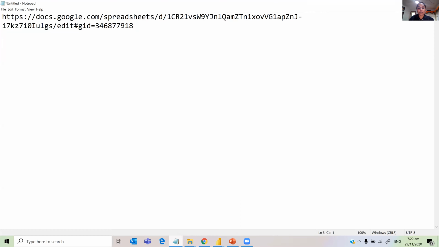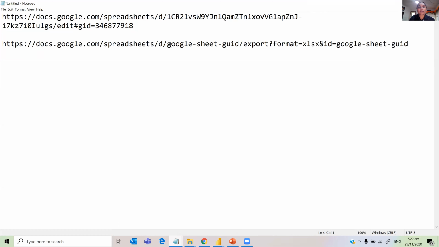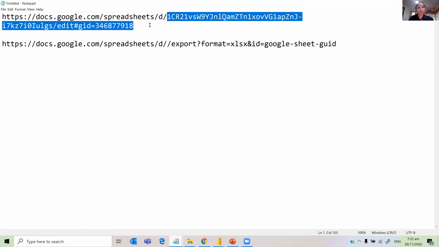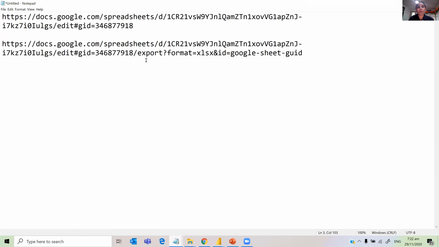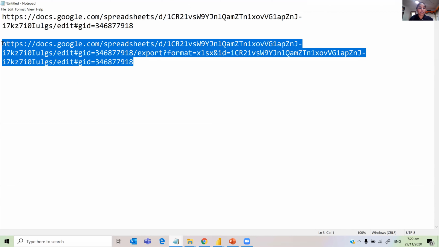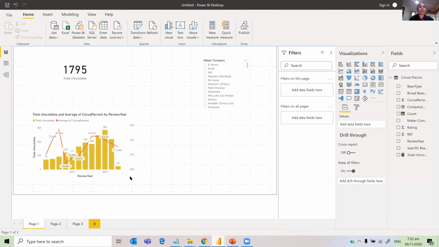And then transform it to, so in this place, I'm just going to delete that, copy this whole thing, Control C, Control V, and format. I'm going to keep this as it is, but I'll just change this to the same. Now, what I'll do is I'll just copy this one, and this is the link that I'm going to import to Power BI. So I'm just going to import it here itself.